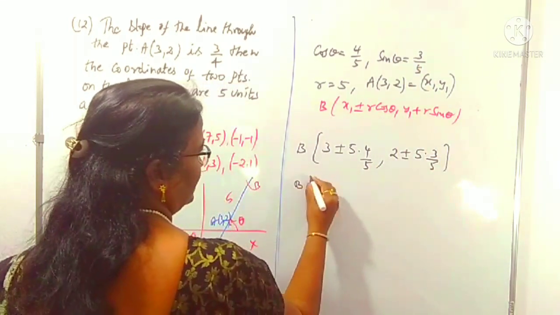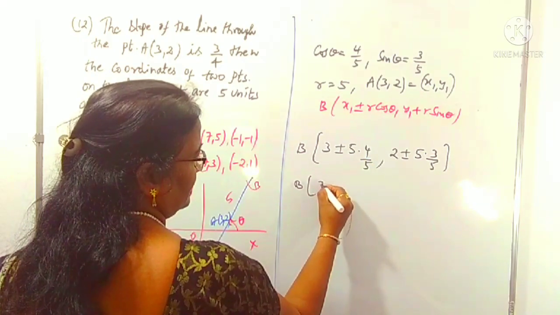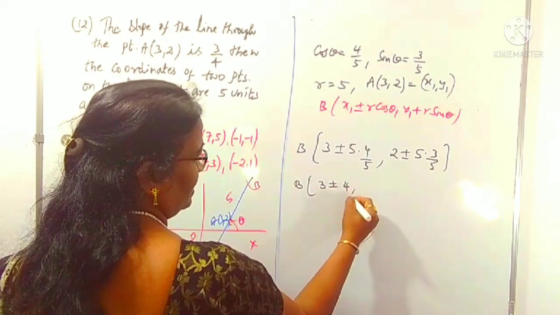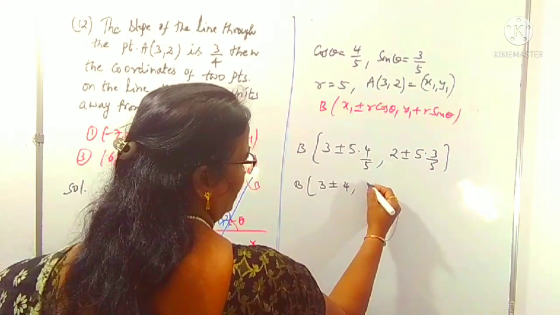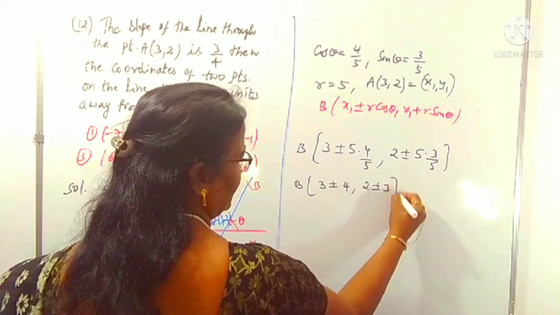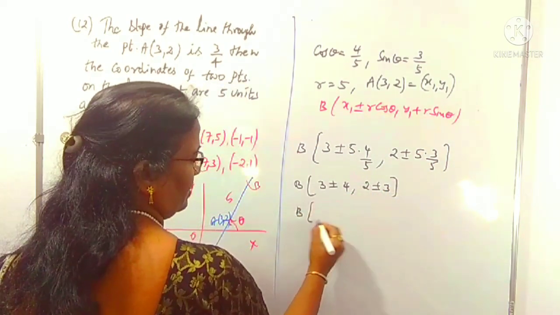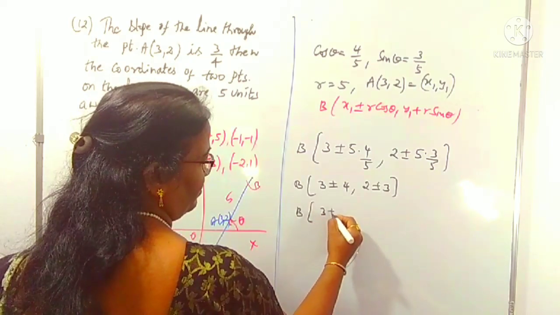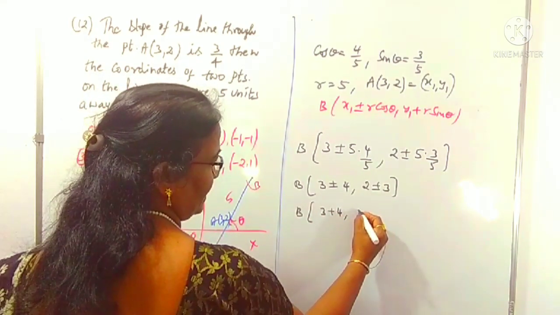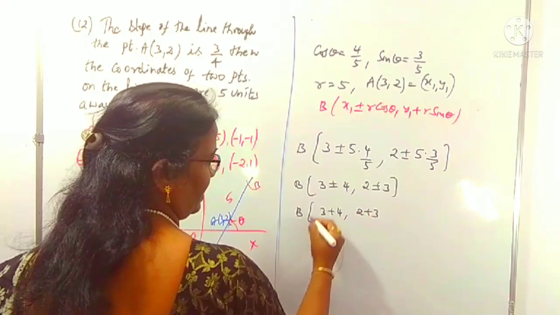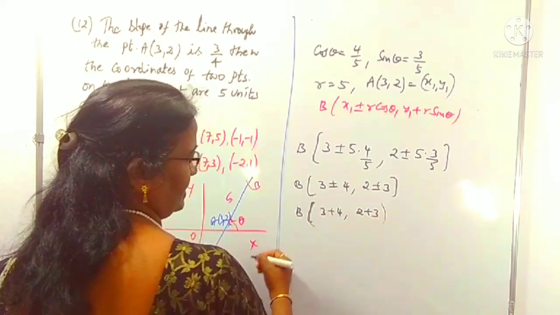Here the 5 cancels. It becomes 3 plus or minus 4, comma, here also 5 cancels, 2 plus or minus 3. Now take both plus, 3 plus 4, 2 plus 3.